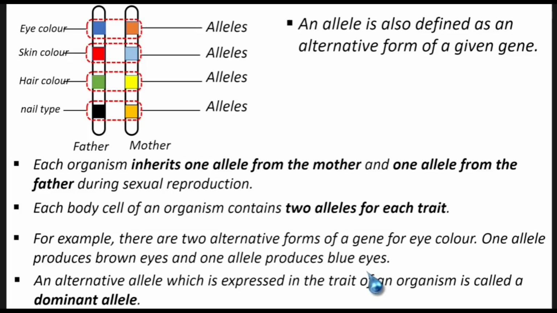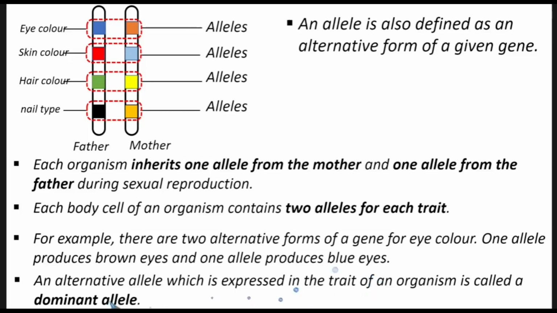Now, the gene that is going to be found in the child, let's say when the child is born, the eyes are blue. Then that gene which produces blue color, since it has appeared in the child, is going to be said to be the dominant gene.